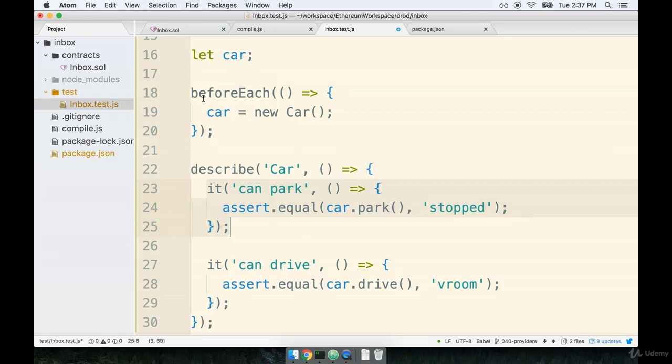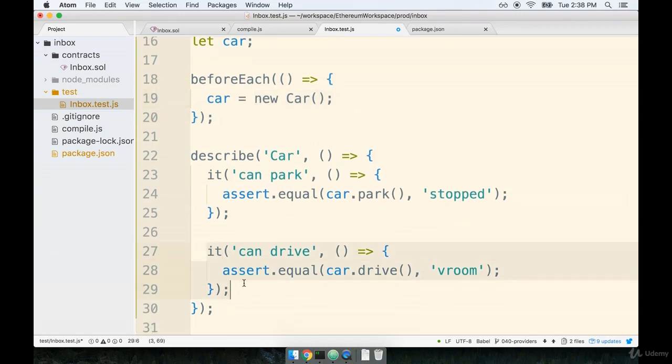So we run the beforeEach, the car variable is assigned a value, and then when the it statement runs right here, the car variable will not only be initialized, but it will also be assigned a value of new car. We'll make some assertion around the car. The beforeEach will run again. It will redefine car with a new car, and then the second it statement can then execute again.